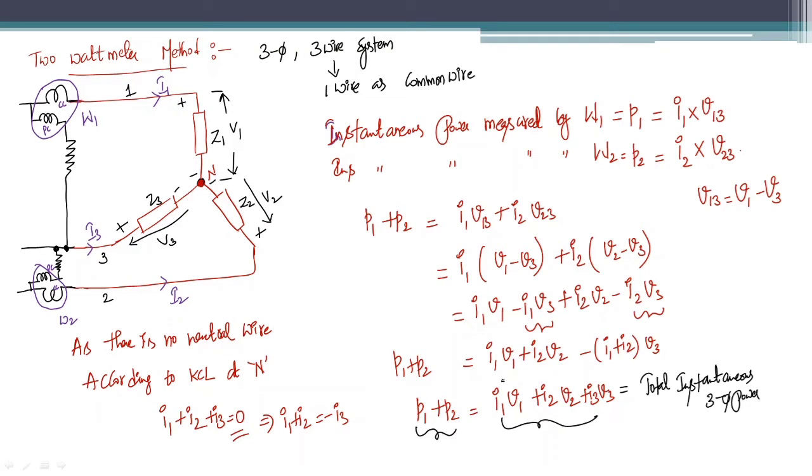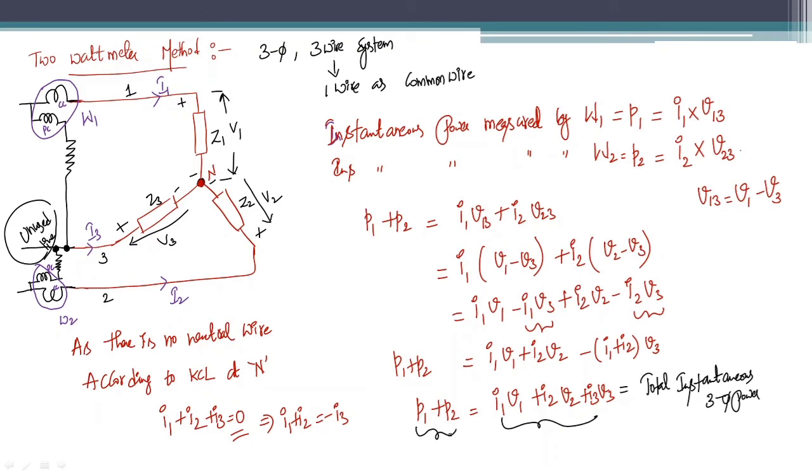Hence we can say that by using these two wattmeters connected in this way, and this is very important, you need to connect the current carrying coils in two lines separately, and the pressure coils from these two lines to the third line, which is the unused line. If you connect the wattmeters in this way and add the readings of the two wattmeters, you can obtain the total three-phase power.